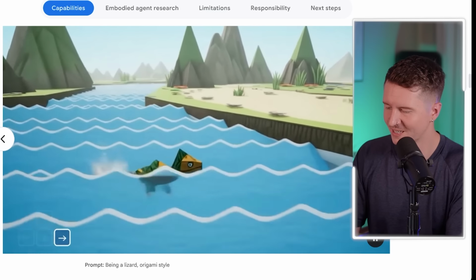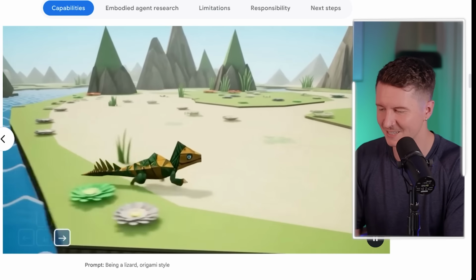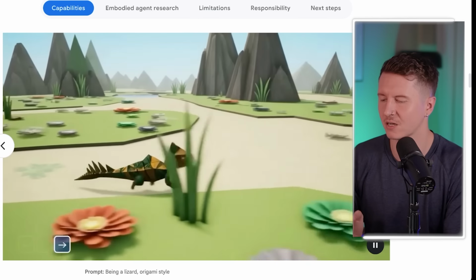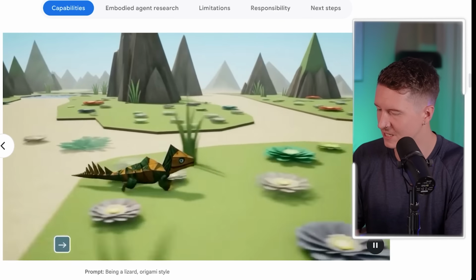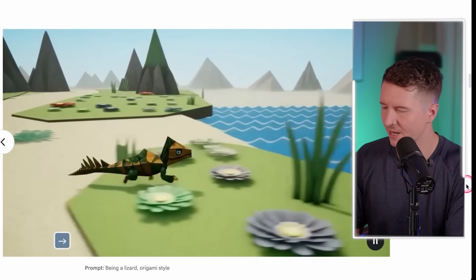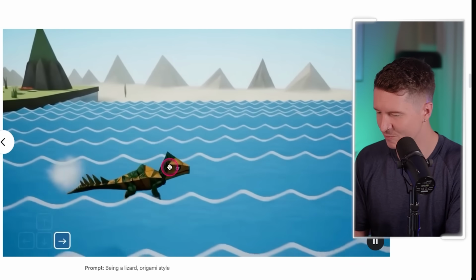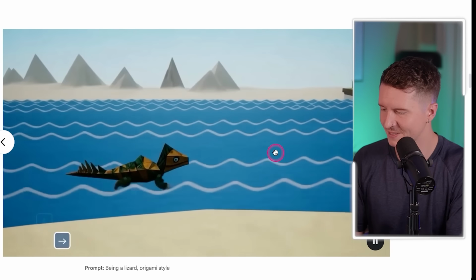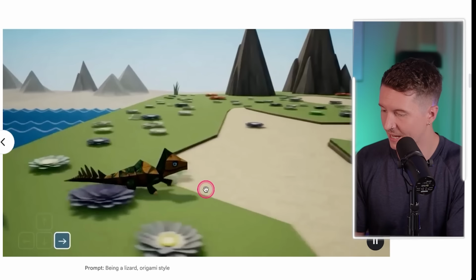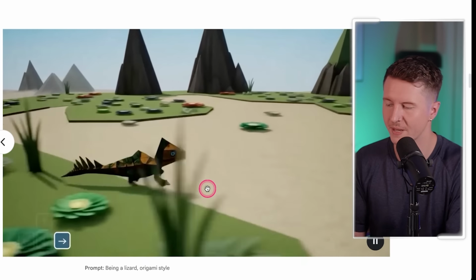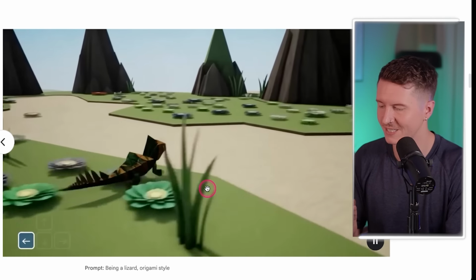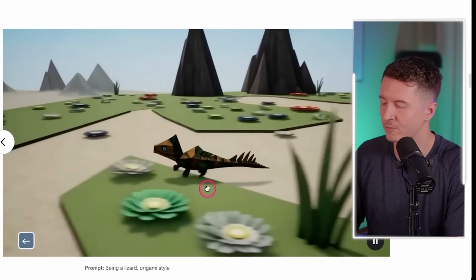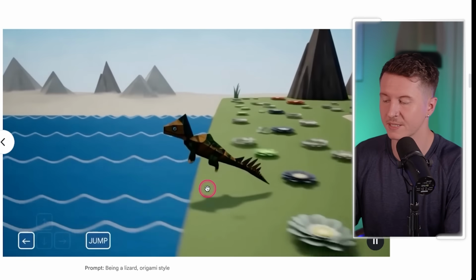And here we have a beautiful origami-style lizard, completely going to a different end of the spectrum of what it can create. This is a highly stylized, poly-inspired realm. And what I love about this is the stylization of the ocean here. We've got these wonderful cascading layers of waves, and just noticing how the animal here changes the way that it moves depending on what environment it's in. So you can see here the way that it runs is a very different animation to that of when it's swimming in the ocean. This is absolutely delicious.